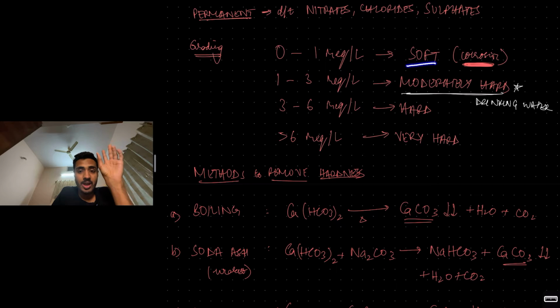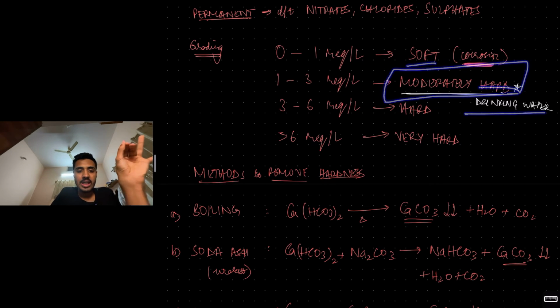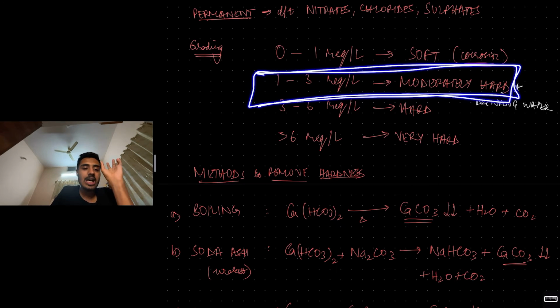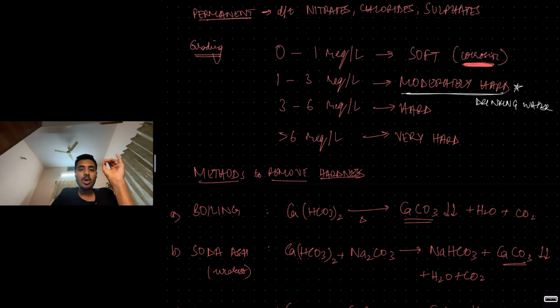We want moderately hard water for potable water, for drinking water, for domestic purposes. We want 1 to 3 milliequivalents per liter, or moderately hard. We don't want more than that. We don't want 3 to 6 hard or more than 6 very hard water as well. We want moderately hard between 1 to 3 milliequivalents per liter. We do not want totally soft water as well. How do we remove the hardness?